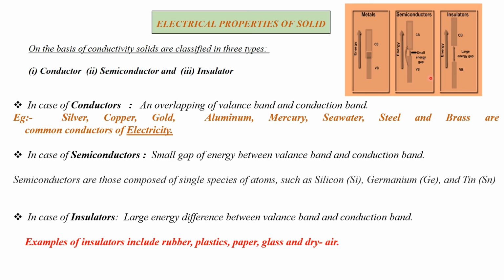Semiconductors are those composed of a single species of atoms such as silicon, germanium, and also tin. In the case of an insulator, there is a large energy difference between the valence band and the conduction band. Examples of insulators include rubber, plastic, paper, glass, and dry air.